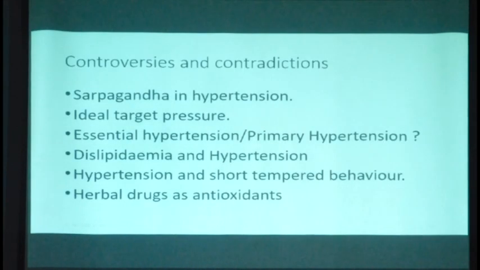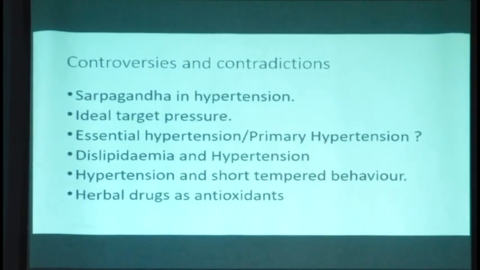Next, of course, that's about my approach to the treatment. Now, certain other controversial issues about hypertension, again, I will not waste much time, but I felt I should discuss those issues, otherwise the discussion would not seem complete.